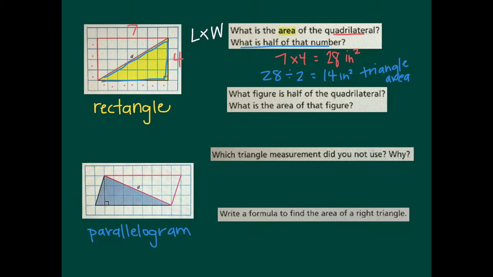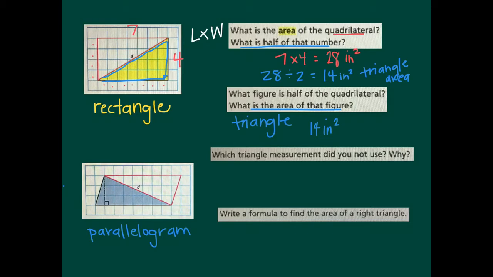So in this case, the next question says, what figure is half of the quadrilateral? Well, we know that that's a triangle. And specifically, it's a right triangle here because we see the box in the corner. So what is the area of that triangle? Well, you find that by taking half of the quadrilateral's area. So we found that that was 14 inches squared. Remember, taking half of something is the same as dividing by 2.